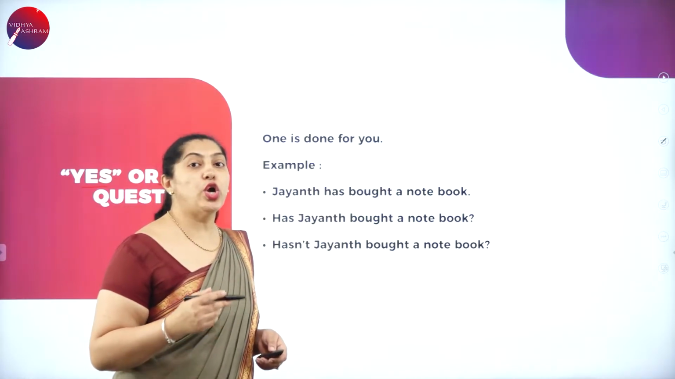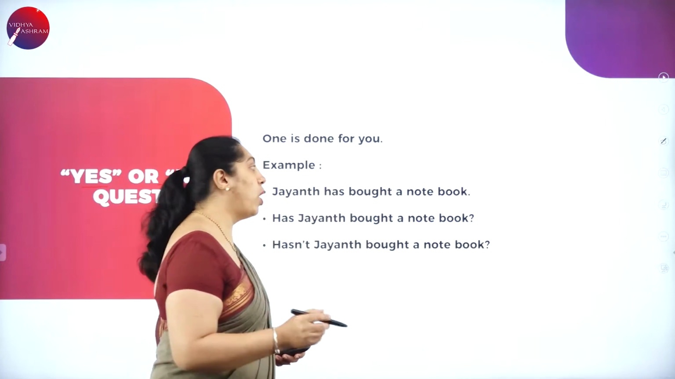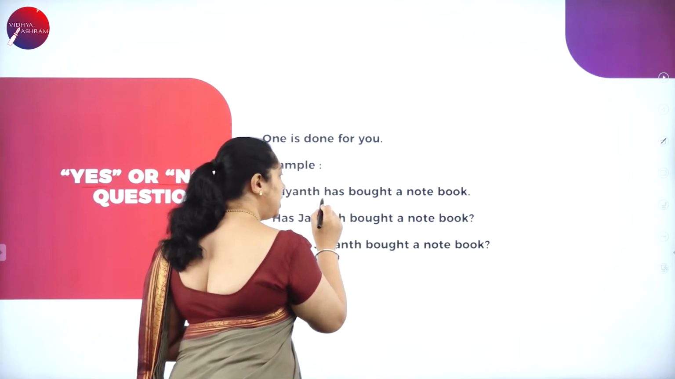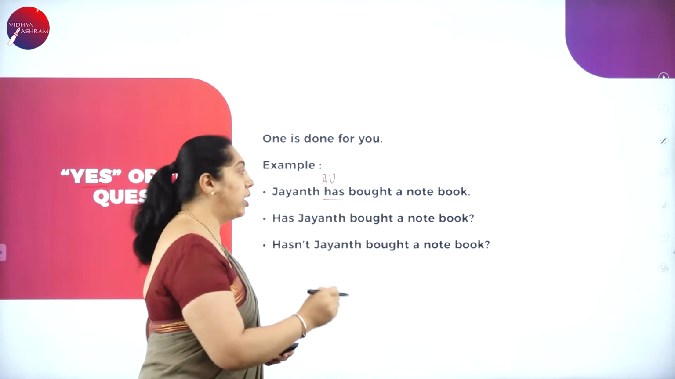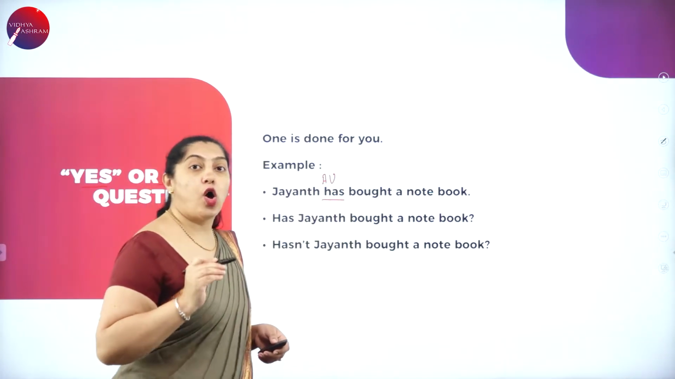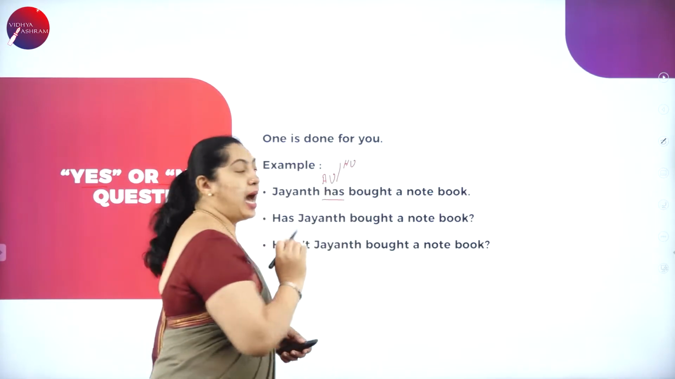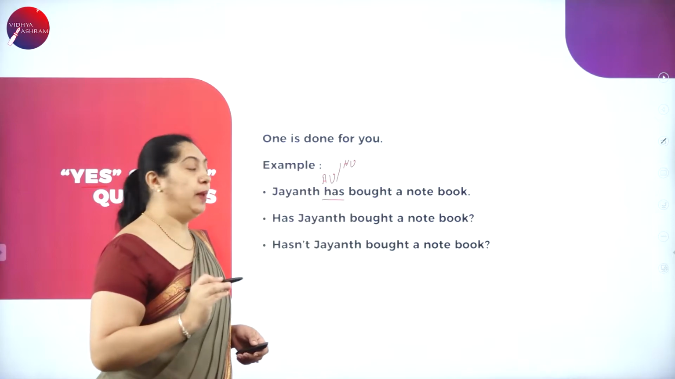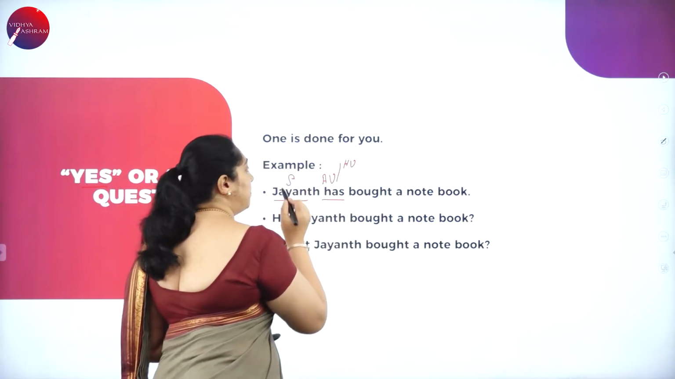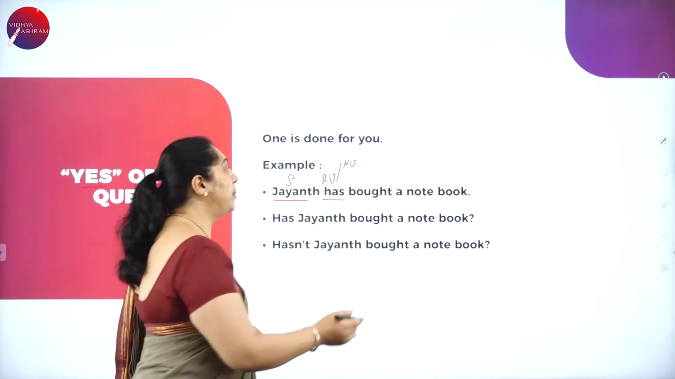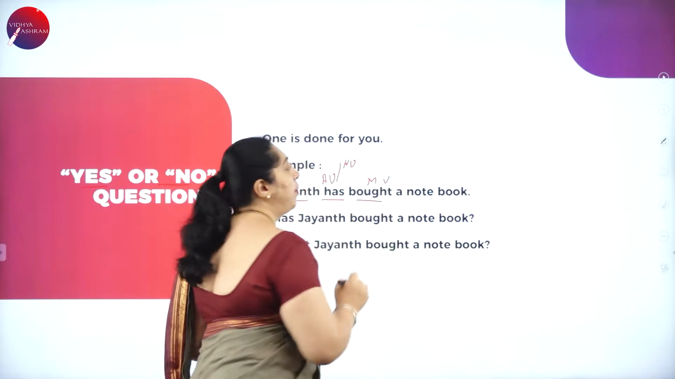The first thing you have to do here is identify the auxiliary verb or the helping verb. The auxiliary verb is has. Has is the auxiliary verb or the helping verb. And the subject is Jayant. Which is the main verb here? Bought. Bought is the past tense of buy.